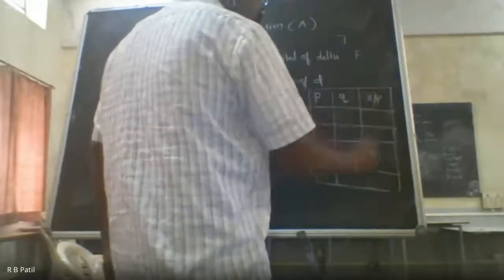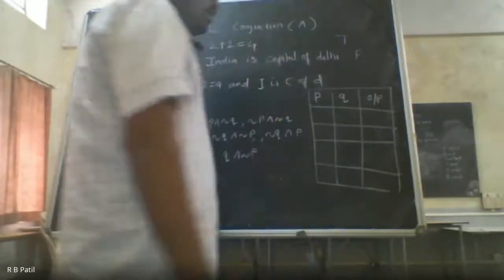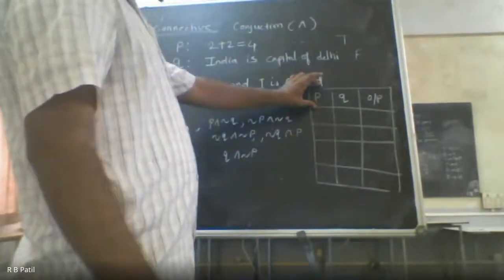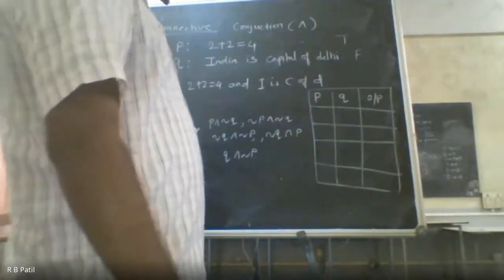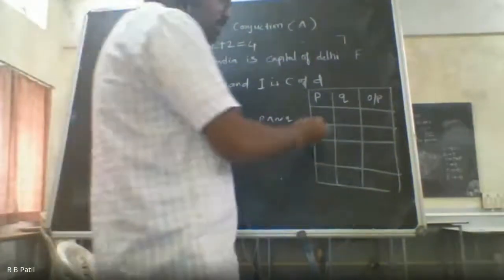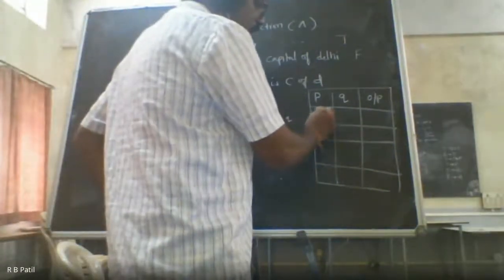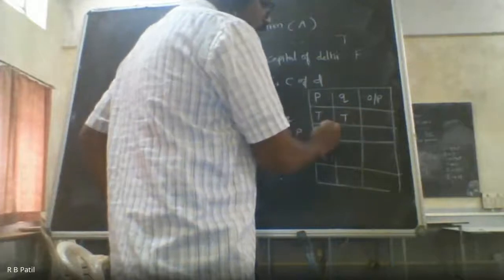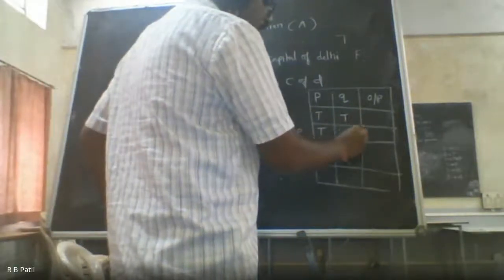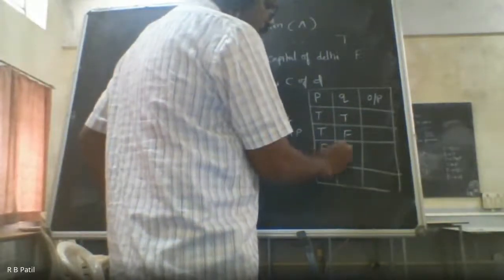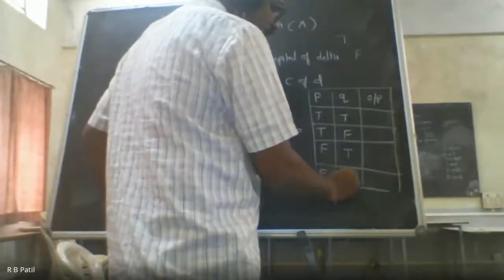So for that purpose, I am drawing a table of size 4 by 3. Now here, what are the possibilities? Both the statements are true. P is true, Q is false. P is false, Q is true, and both the statements are false.